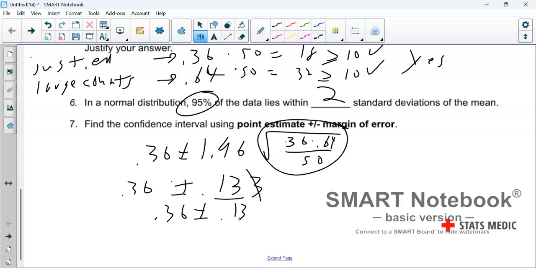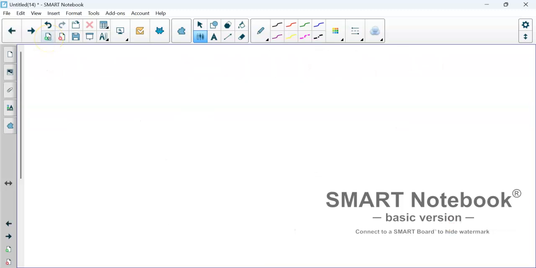0.36 minus 0.13 is 0.23. And then upwards to 0.49. And that's my range, 0.23 to 0.49. Some others that people got in class were 0.23 to 0.49 again, because a few people had mine.